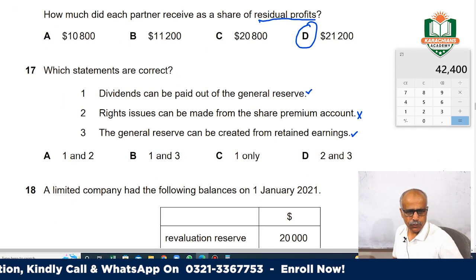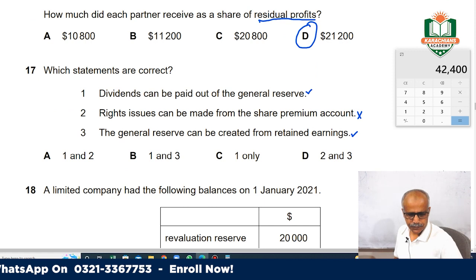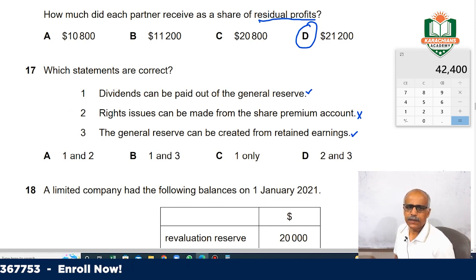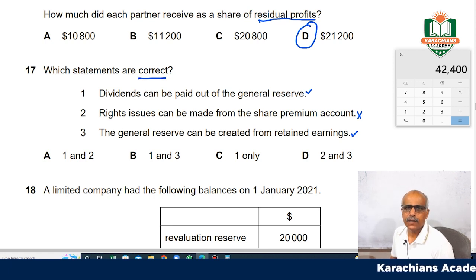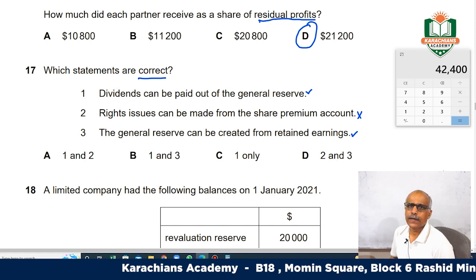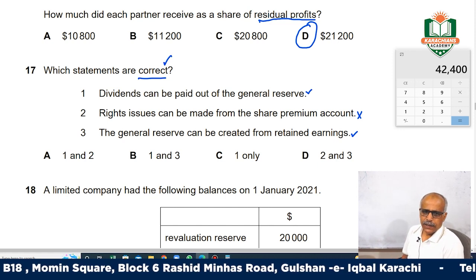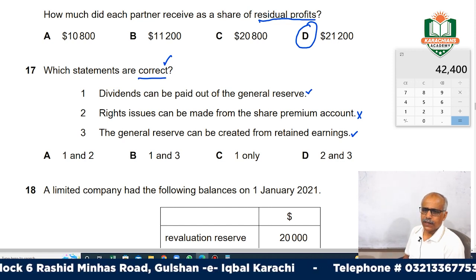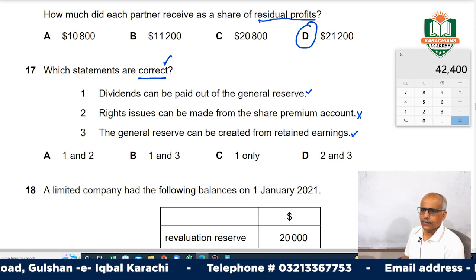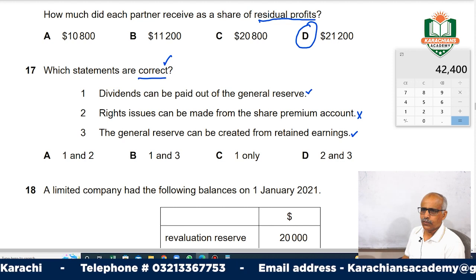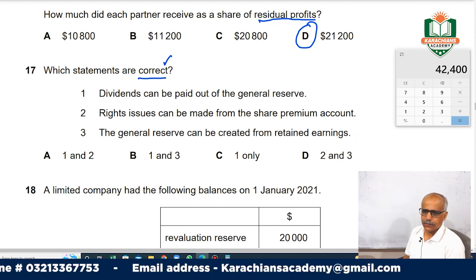Okay, come to question number 17. Which statements are correct? Read very carefully. Sometimes the question says incorrect, sometimes it says correct, so you have to read carefully and find the correct one. Now, dividend can be paid out of the general reserves.